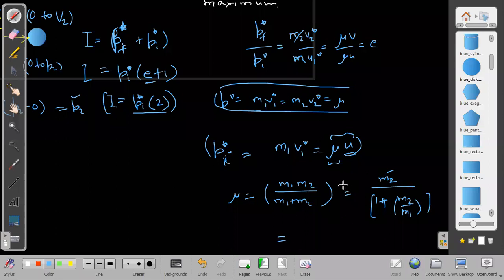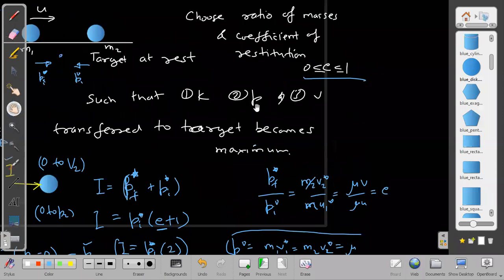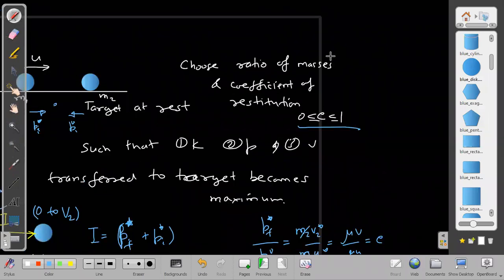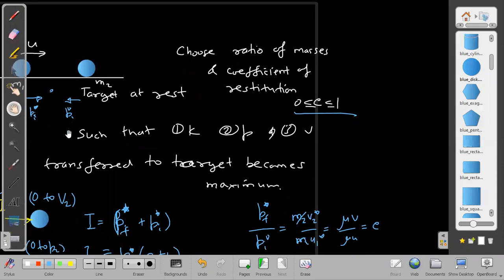But first I have to tell that one of the masses is fixed. Which mass is fixed? Let us say the target was fixed. I think maybe M2 is that, also I have to mention here. I cannot just choose the ratio of masses. I have to first keep one mass to be fixed. Assume any one. Assume, let us say, the one which was moving with velocity u, that was the fixed mass.